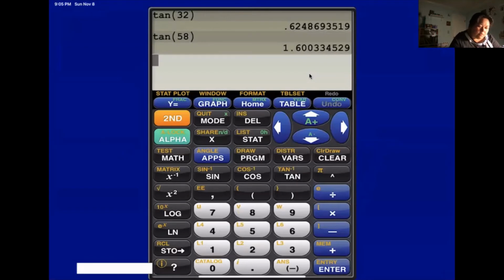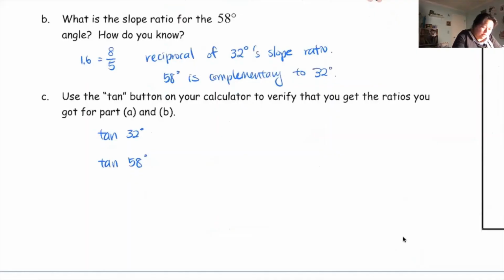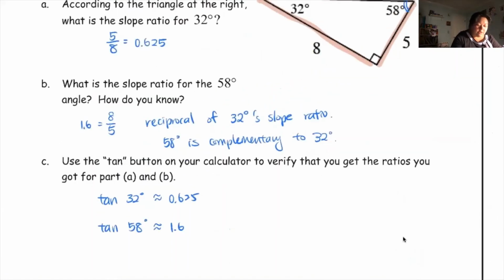Okay, so my first answer, if you round to 3 decimal places, is 0.625, and the second answer is 1.6. I remember this was about 0.625, and this is about 1.6, right? Because it goes on and on and on. So let's check with our decimals. Perfect, right? It matched our answer for the 32 degrees, and it matched our answer for 58 degrees.